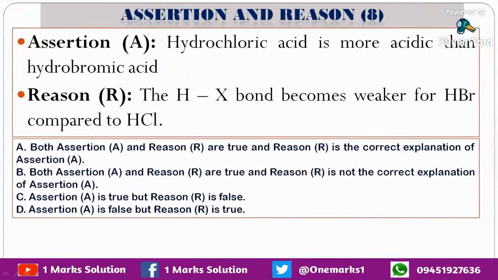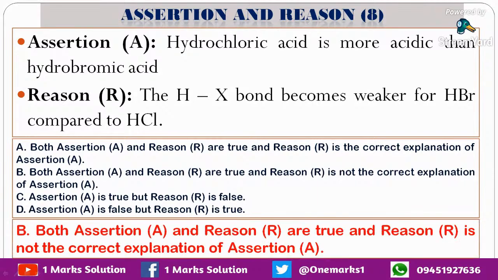Next statement that we have is hydrochloric acid is more acidic than hydrobromic acid. When we talk about acidity, I already told you, we talk about how much feasible is the loss of this hydrogen atom. So HCl में H plus easily lose होगा या HBr में easily lose होगा, तो HCl में ही वो easily lose होगा. And HX bond becomes weaker for HBr in comparison to HCl. That is also correct because chlorine is highly electronegative in comparison to bromine.